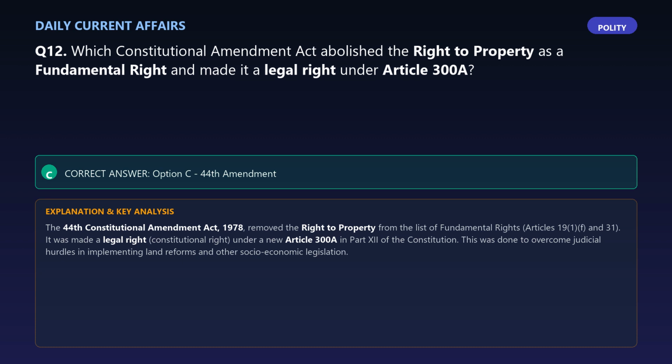The correct answer is option C, 44th Amendment. Explanation: the 44th Constitutional Amendment Act, 1978, removed the right to property from the list of fundamental rights, Articles 19(1)(f) and 31. It was made a legal, constitutional right under a new Article 300A in Part 12 of the Constitution. This was done to overcome judicial hurdles in implementing land reforms and other socio-economic legislation.